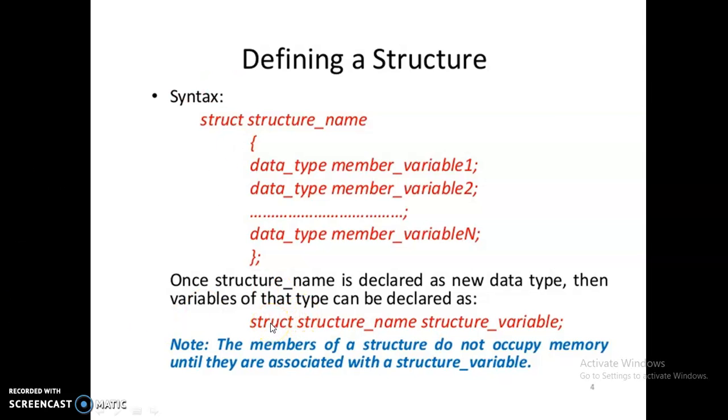Once again, I repeat this. This is within the curly brace. These are the member variables, not the variables of the structure. After this curly brace, you have to put a semicolon. After that, you will declare the structure variable. The syntax of structure variable declaration is noted here: struct, and then the structure name, and then the structure variable.